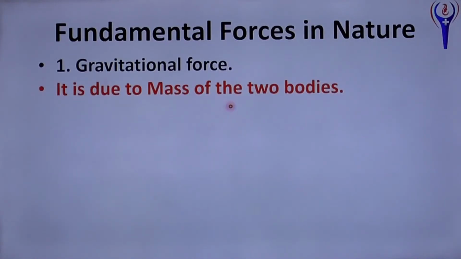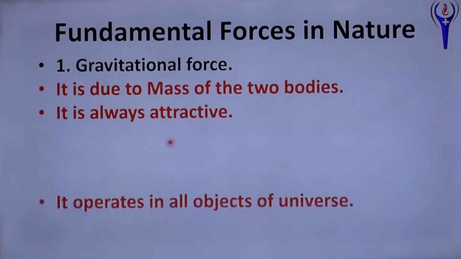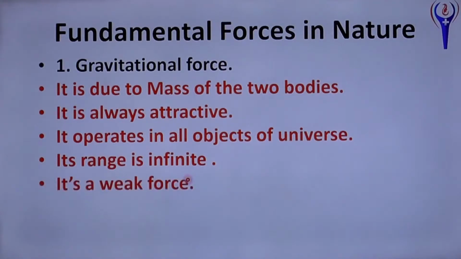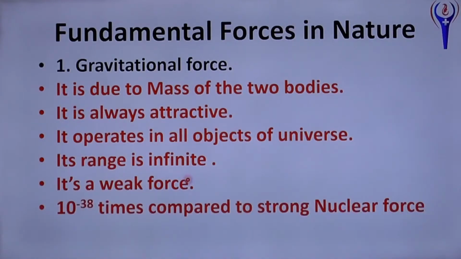Gravitational force is due to the mass of two bodies. It is always attractive. There is no repulsive force in gravitation. It operates on all objects of the universe. Its range is infinite. We said that for nuclear force it is a short range force of the order of 2 to 3 Fermi, but gravitation is not like that, it is infinite. It is a weak force, weakest among all 4 forces, approximately 10 power minus 38 or 10 power minus 40 times compared to strong nuclear force.